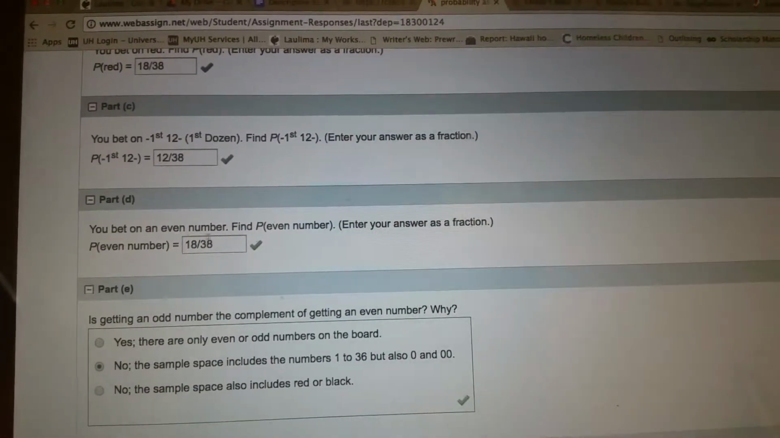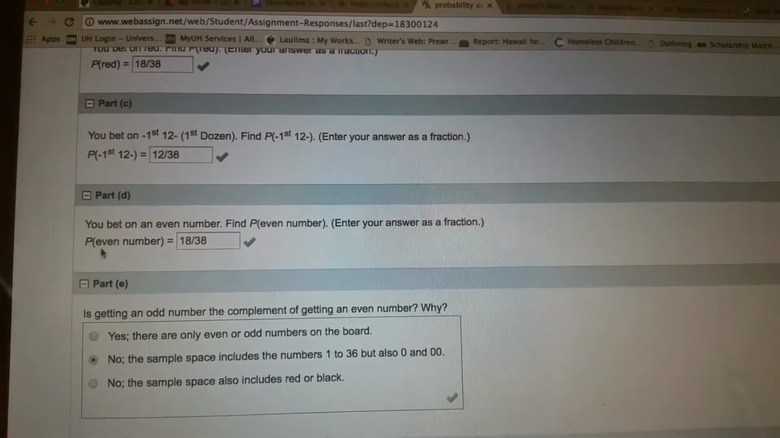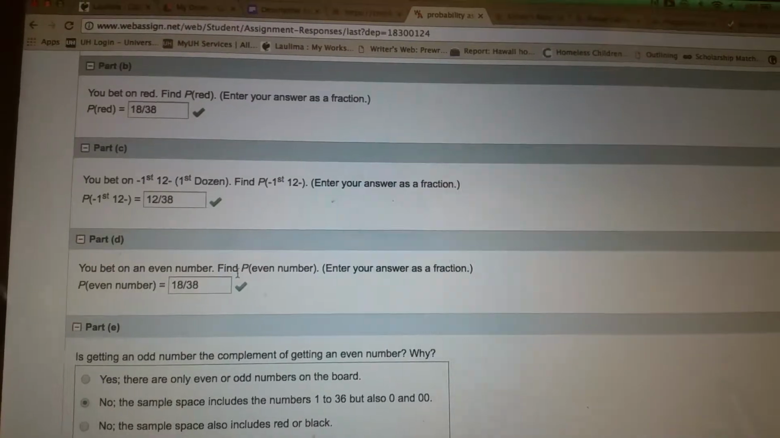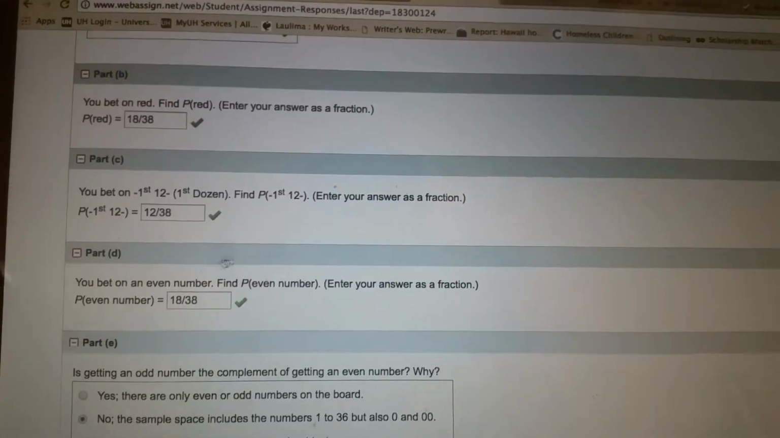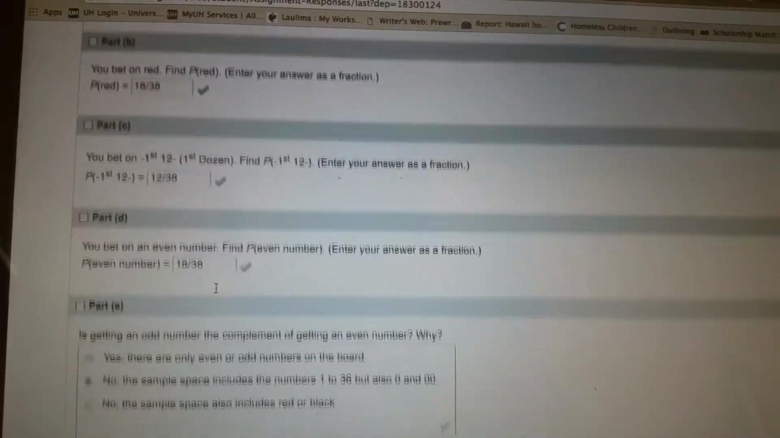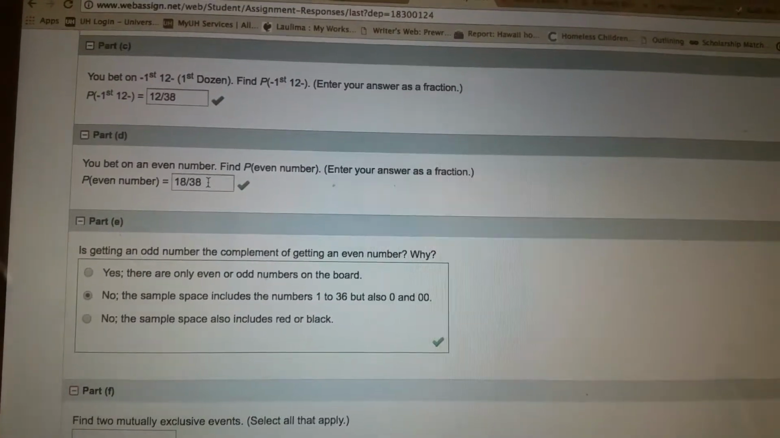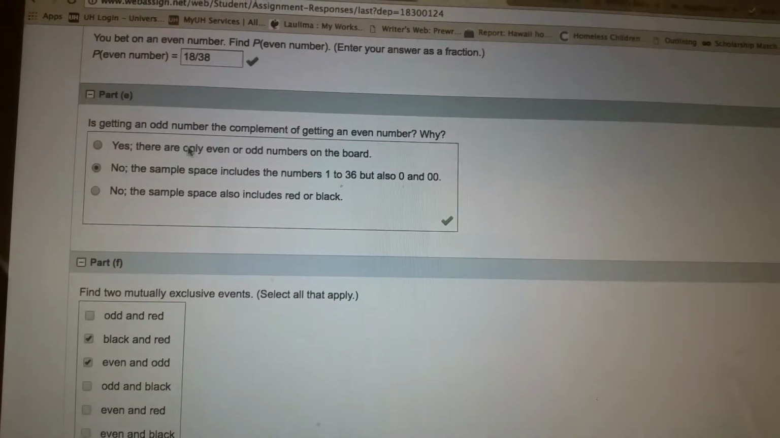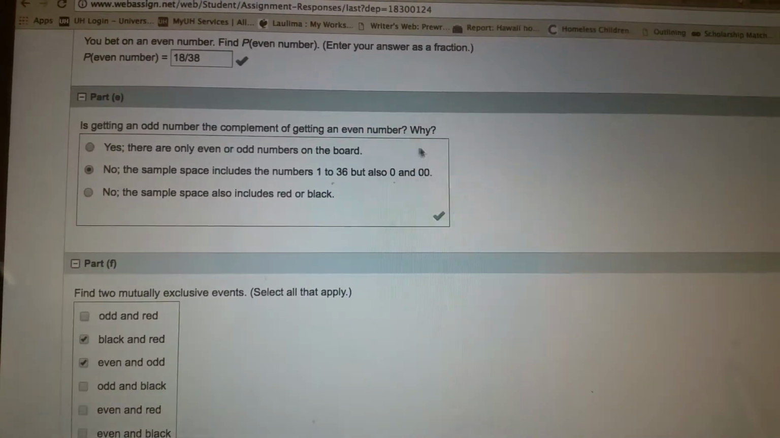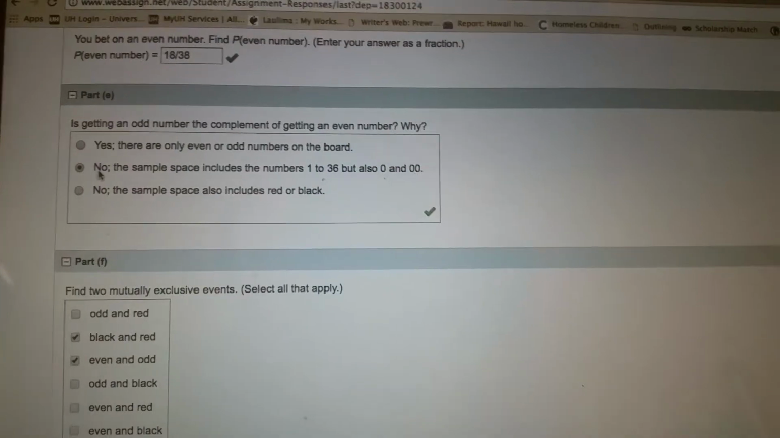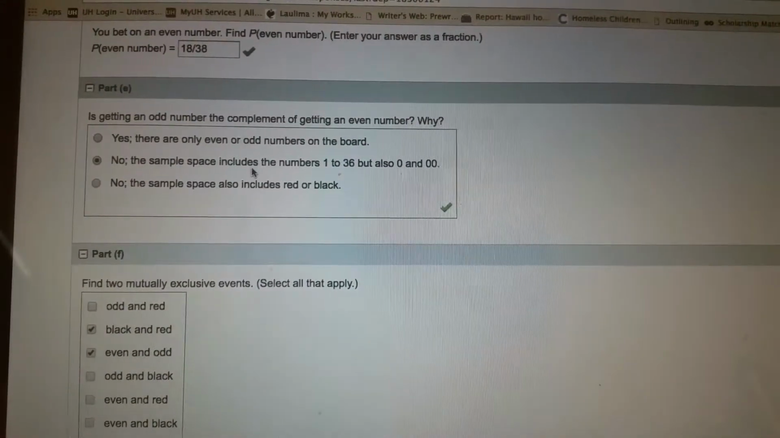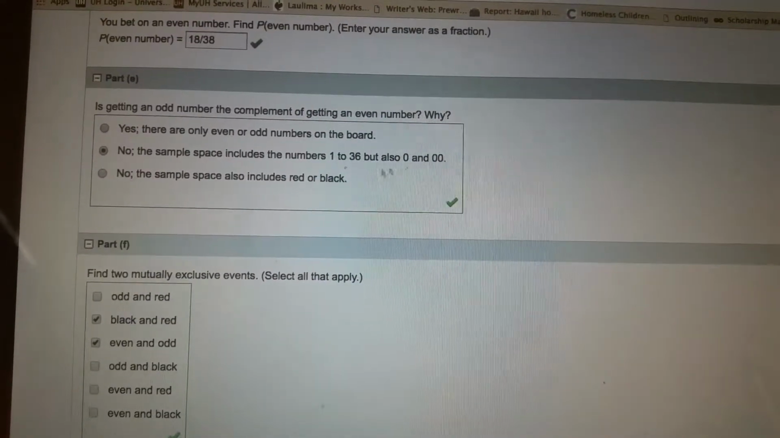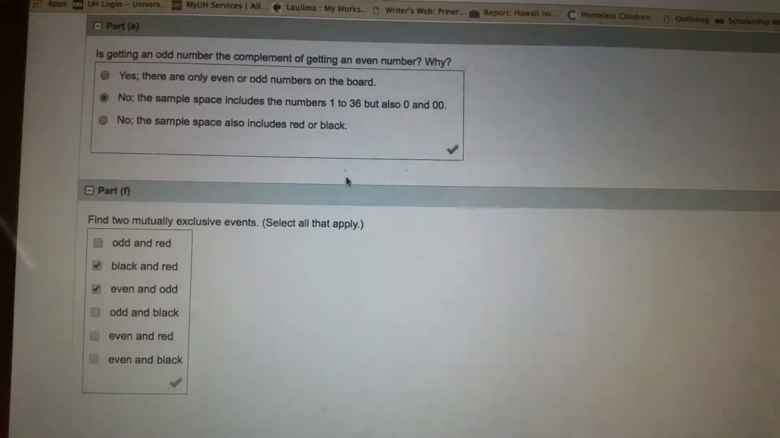You bet on an even number. Well, we know even numbers, just like the red and black, is every other number. And if we take 36 numbers, it'd be 18 over 38. All the even numbers, 36 divided by 2 would be 18. Okay. Is getting an odd number the complement of getting an even number? The answer is no. The sample space includes the numbers 1 to 36, but also 0 and 00, so it's not going to just be an opposite, right?